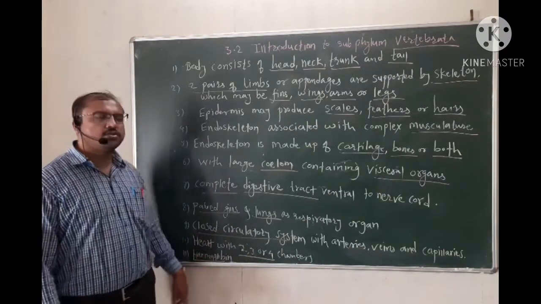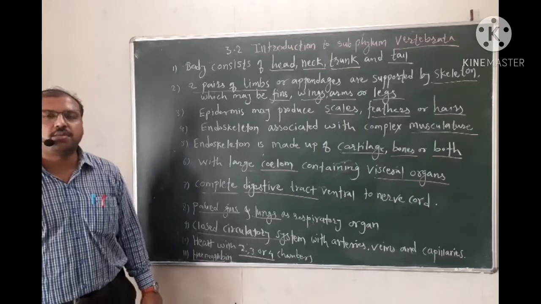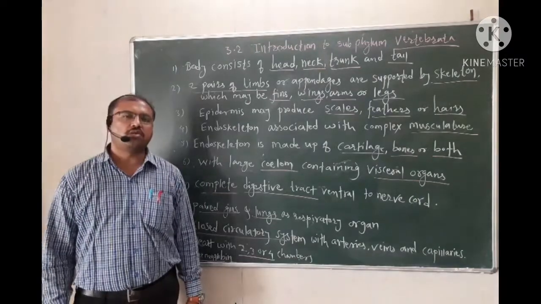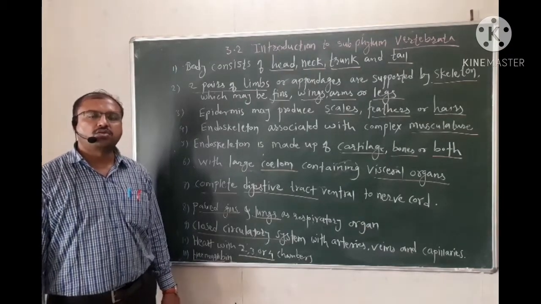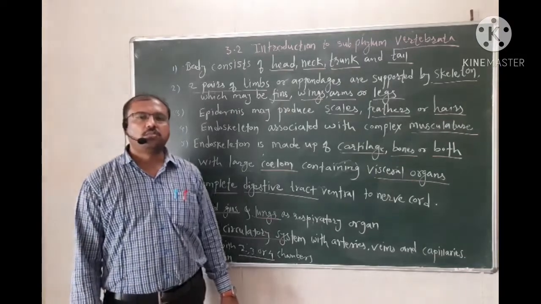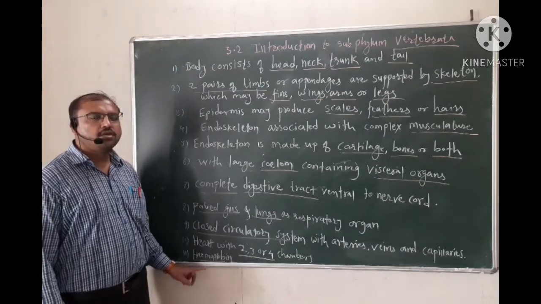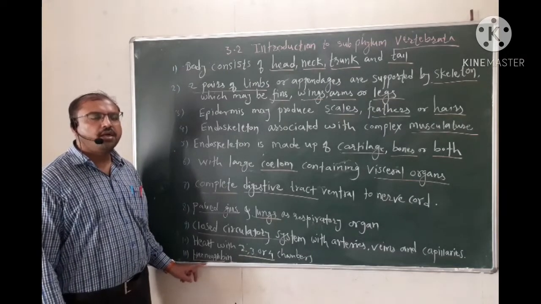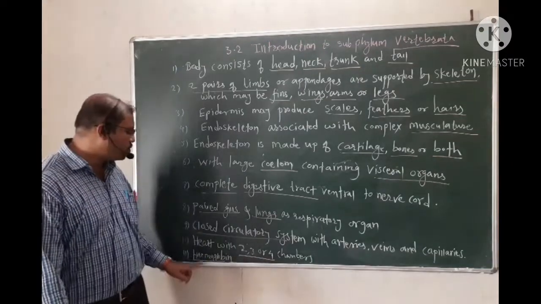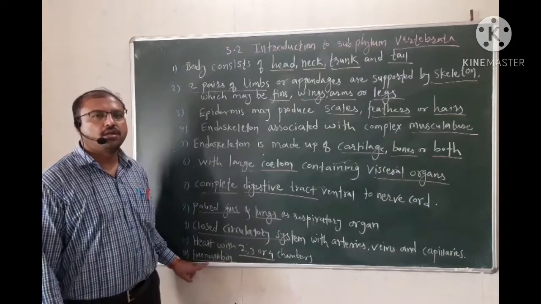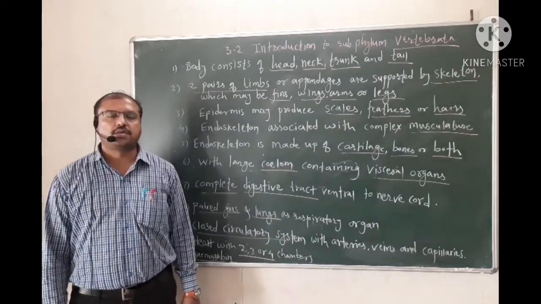And these vertebrates have hemoglobin as the respiratory pigment present in the circulatory fluid, blood, which carries oxygen and provides oxygen to each and every cell of the body. So these are the vertebrates with hemoglobin as a respiratory pigment, and the circulatory fluid, which is blood, is red in color due to the presence of hemoglobin. So this is about the characters of vertebrates.